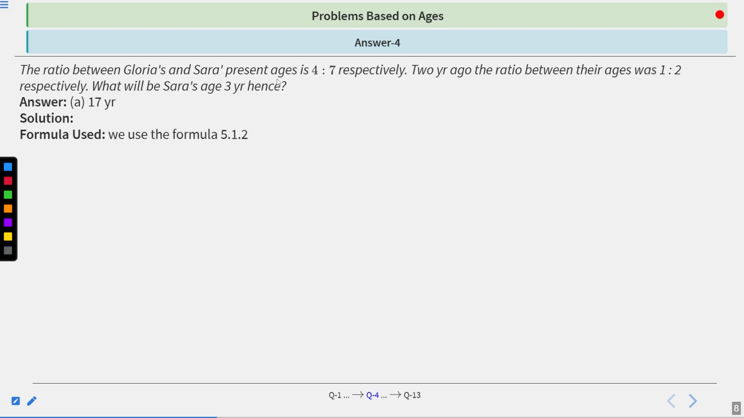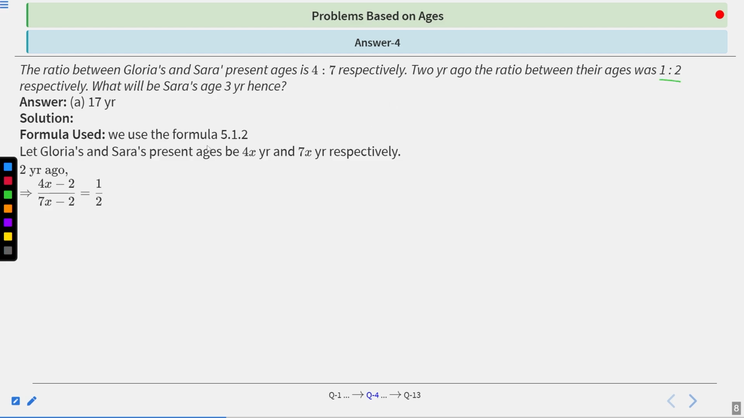So formula used, we use the formula 5.1.2 in this question. So let Gloria's and Sarah's present ages be 4x and 7x respectively according to the question. So 2 years ago, we can say that (4x minus 2) upon (7x minus 2) equals 1 upon 2, because the ratio is given as 1:2. So we can cross-multiply. Now when we solve it, we get the value of x. So 8x minus 4 equals 7x minus 2. So when we calculate, we get the value of x, which is 2 years.